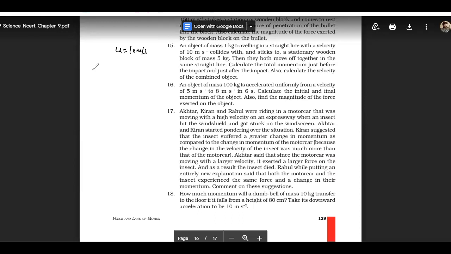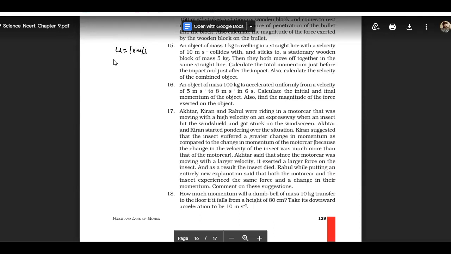So you can simply calculate the total initial momentum. Yes, Maridula, tell me. So we are doing the 16th one. You were doing the 16th question. I asked you to do question number 15. Okay, Hamna, have you done both? Have you done the 15th or 16th? Sir, 15th. Okay, so let's do the 15th first. Hamna, have you calculated? Yes, sir.